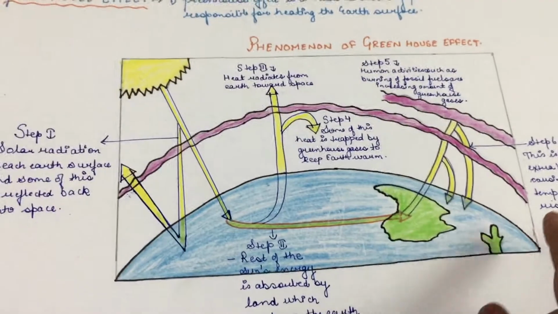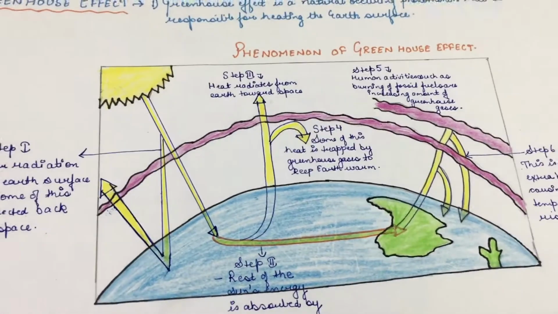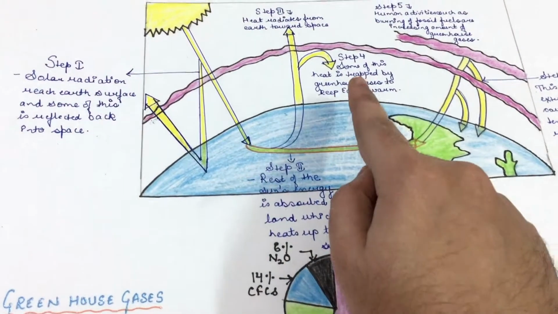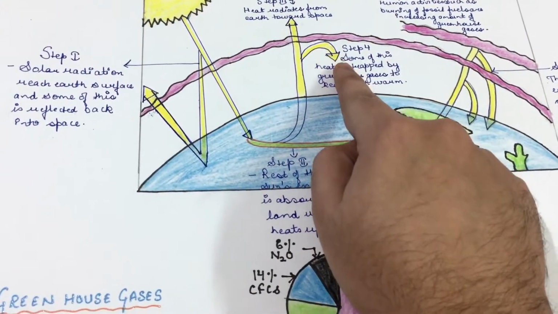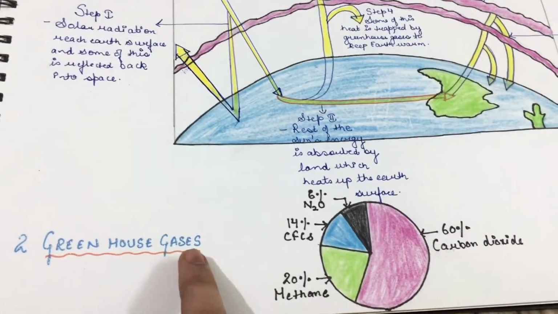So I hope you have understood the phenomenon of greenhouse effect. Now let us look at the gases which trap this solar energy. These gases are called greenhouse gases.